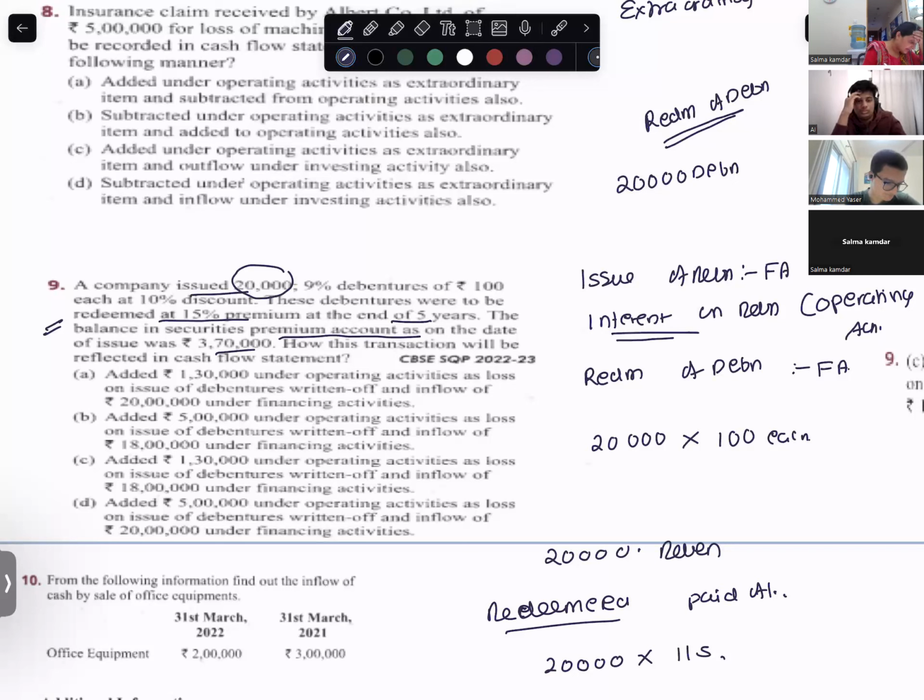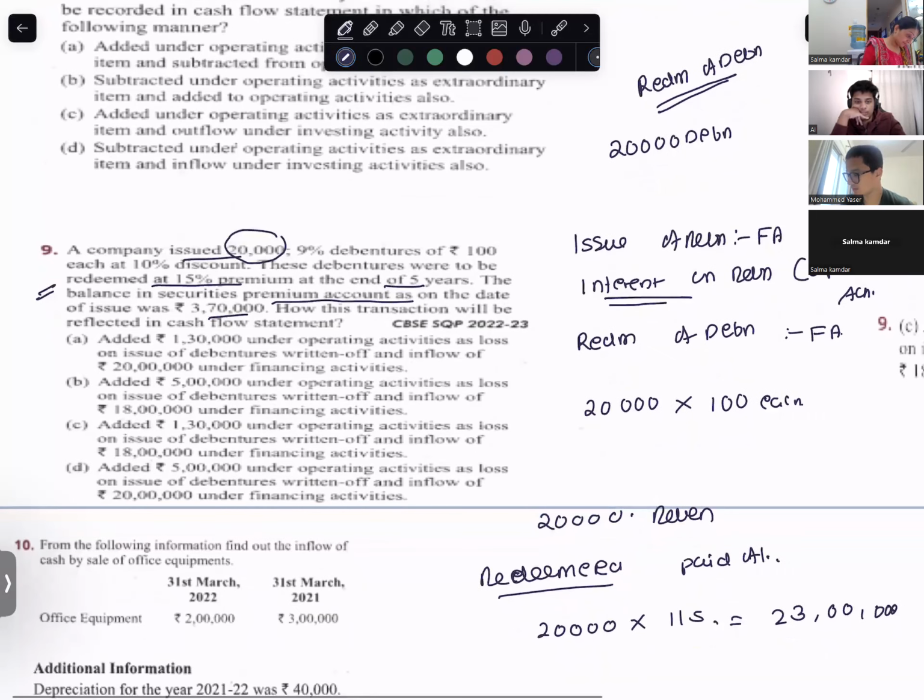When I am paying 20,000 debentures into 115, I am going to pay 23 lakhs. Yes or no?